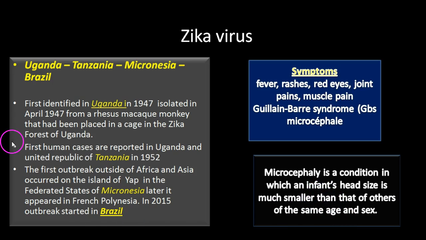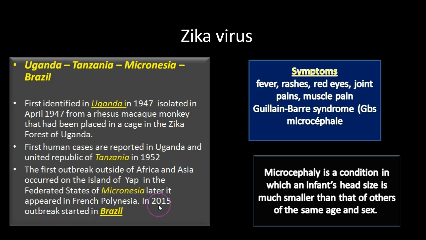Zika virus was first identified in Uganda and first isolated in 1947 from a rhesus macaque monkey that had been placed in a cage in the Zika forest of Uganda. But the first human cases were reported in Uganda and the United Republic of Tanzania in 1952. The first outbreak outside of Africa and Asia occurred on the island of Yap in the Federated States of Micronesia. Later it appeared in French Polynesia.